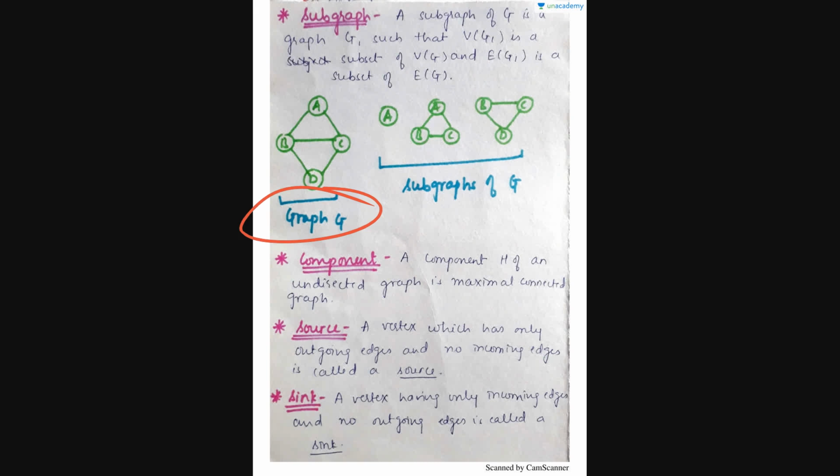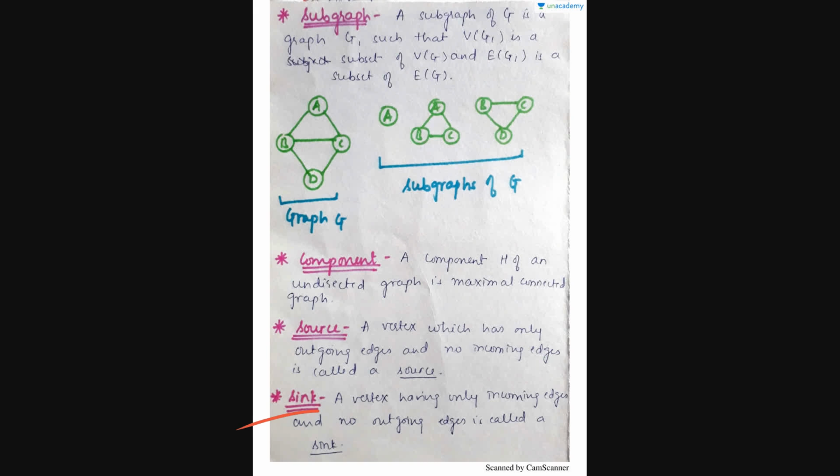Then, component. A component of an undirected graph is a maximal connected graph, which has a maximal connection. Source. A vertex which has only outgoing edges and no incoming edges is called a source. That is, it has only outgoing edges. What does source actually mean? It means it's giving out. So that is nothing but outgoing edges and no incoming edges.